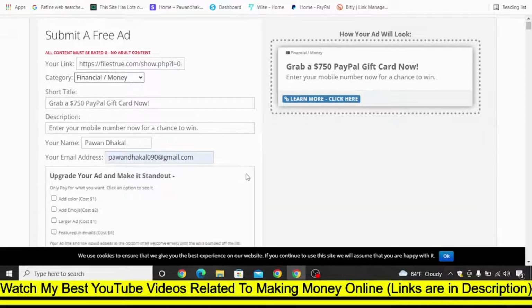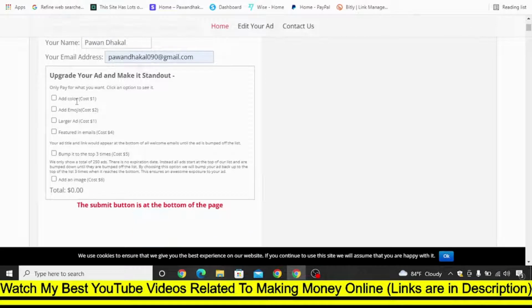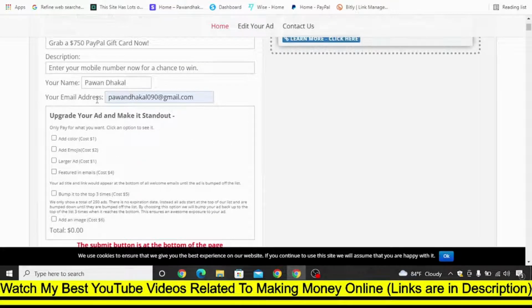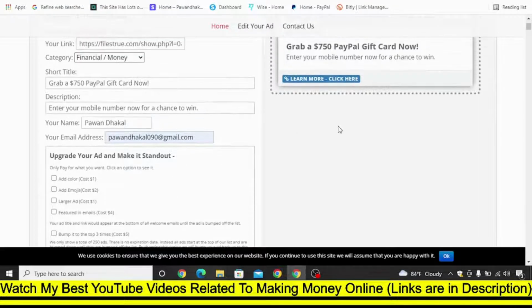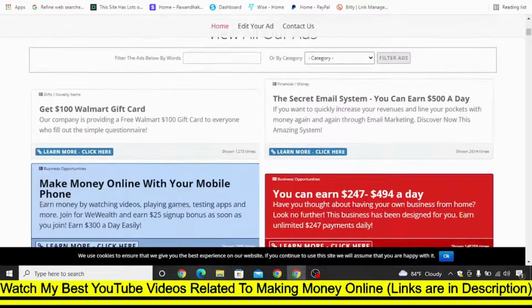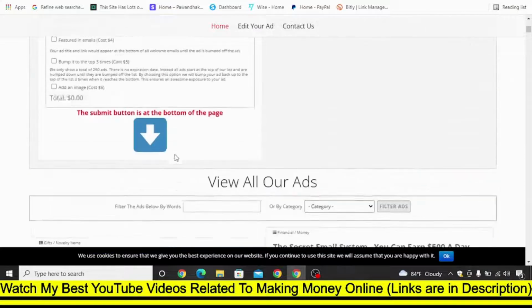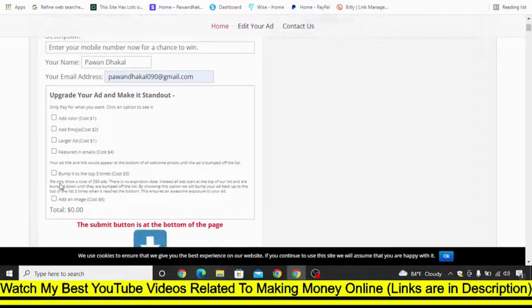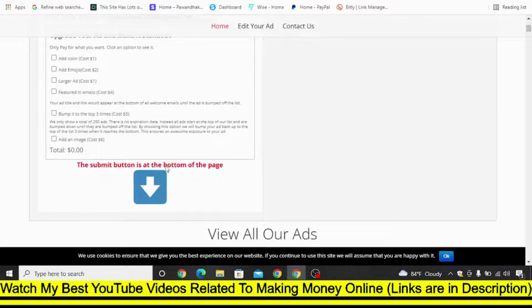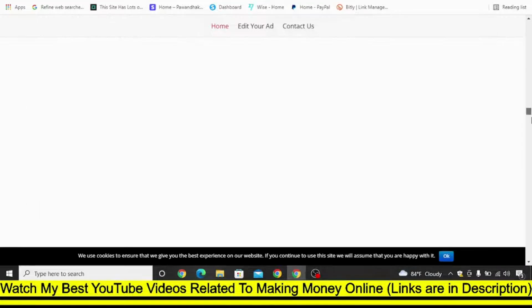Okay, so now here you can see some of the costs here. You can purchase this kind of ad color for your ad, so let me show you. This is the color in your ad. If you want, you can tick mark this. Otherwise, you can see the submit button is at the bottom of the page. Now you can scroll below.